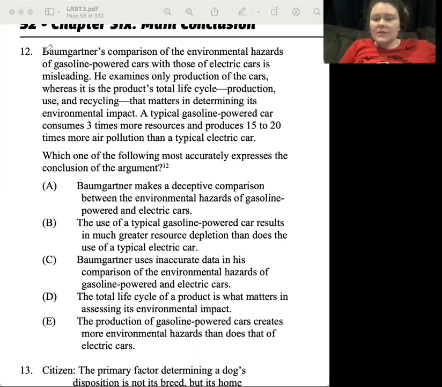So remember, our conclusion can be the first sentence, it can be in the middle of the argument, it can be the end, but it's going to be that his comparison of the environmental hazards of a gasoline powered car with those of an electric car is misleading. And then he goes on to give us support of why his comparison is misleading. So we're going to look for that first sentence as our conclusion.